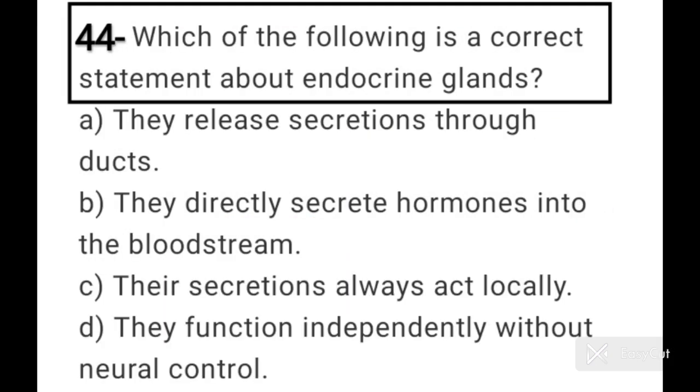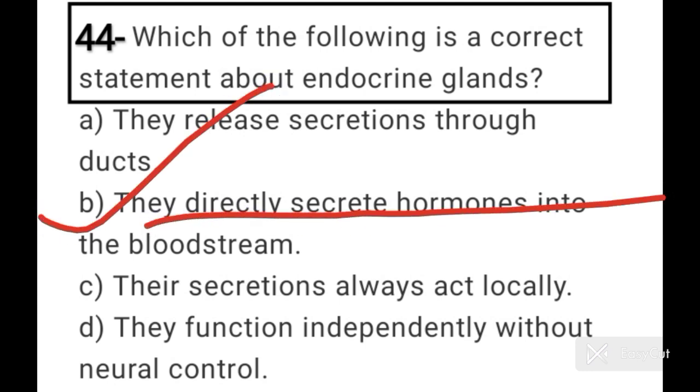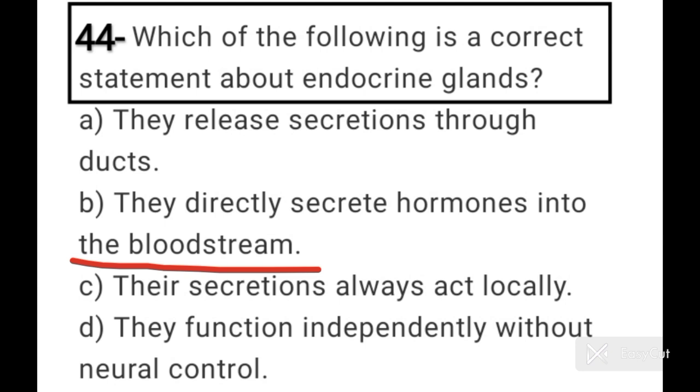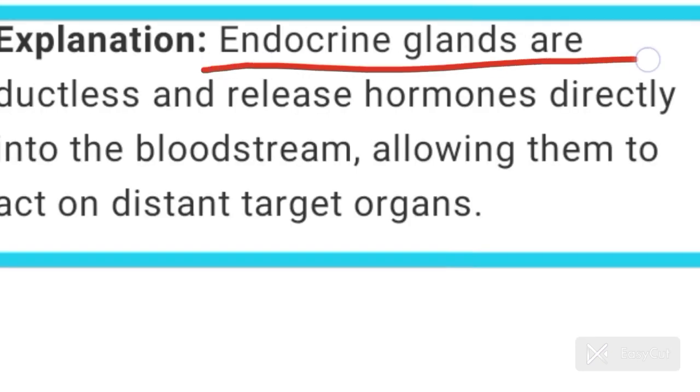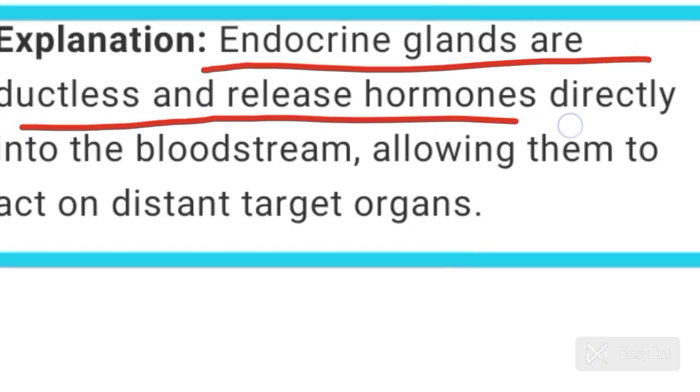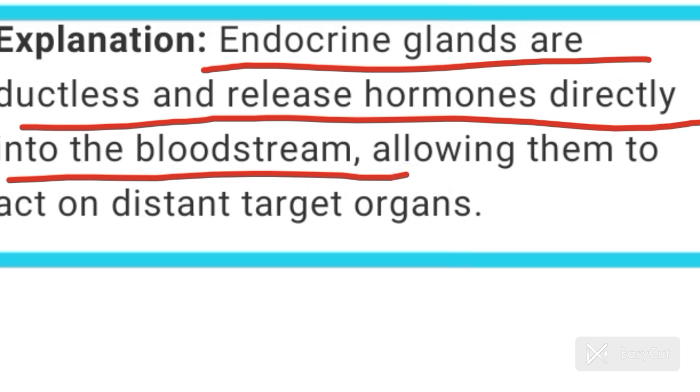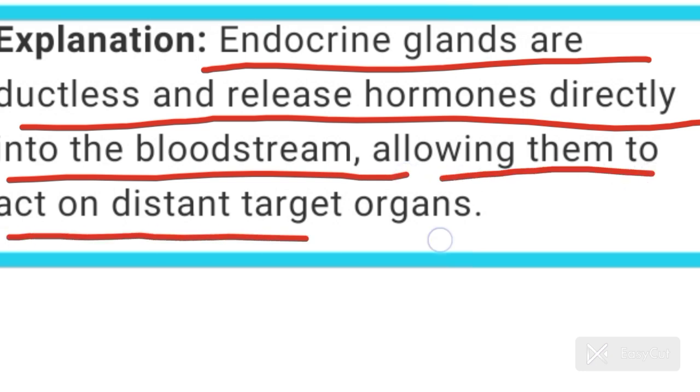Question number 44. Which of the following is a correct statement about endocrine glands? Answer is option B. They directly secrete hormones into the bloodstream. Endocrine glands are ductless and release hormones directly into the bloodstream, allowing them to act on distant target organs.